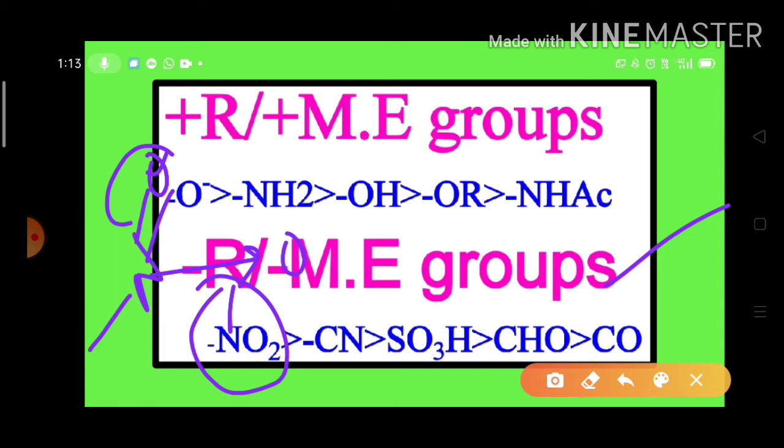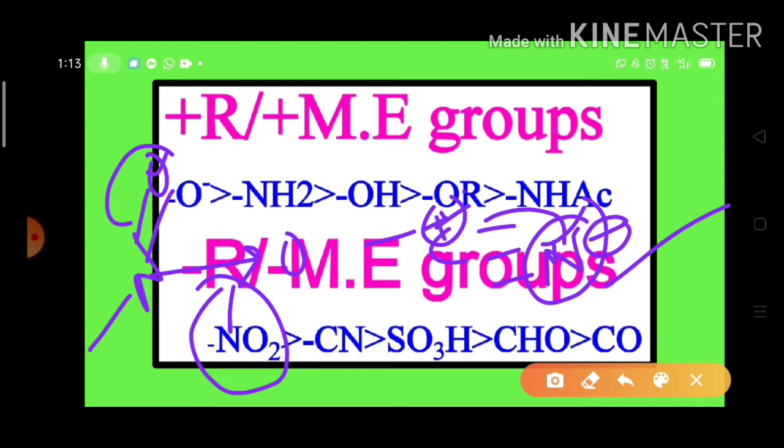In a similar way, between carbon and nitrogen of the cyanide group, a triple bond is there, and we know very well that nitrogen is a more electronegative element. So it drags the electron pairs towards it. As a result, nitrogen gets a negative charge and this carbon gets the positive charge. And this positive charge drags the electron pair from the carbon chain or carbon ring. That's why the cyanide also acts as a minus R or minus M group.